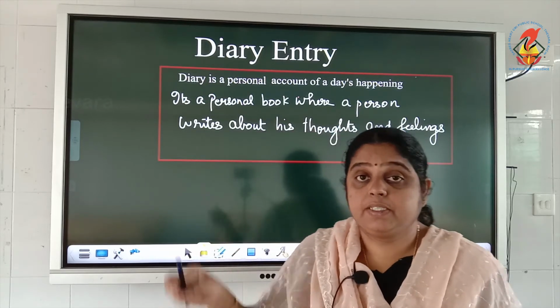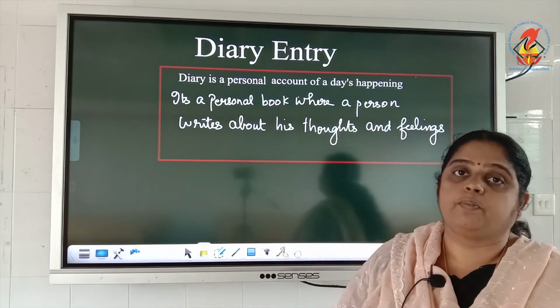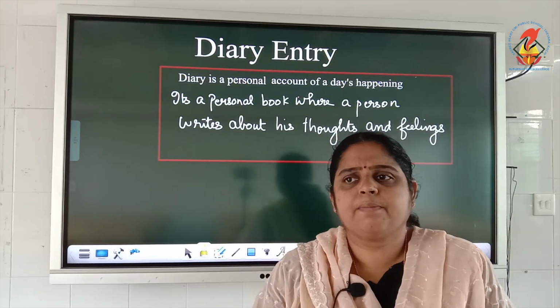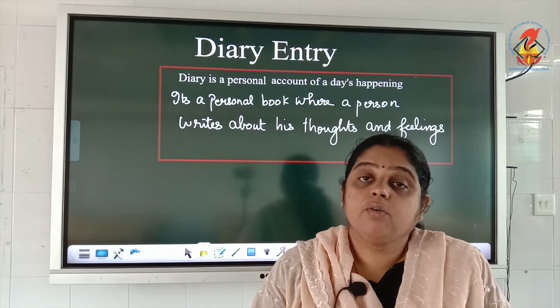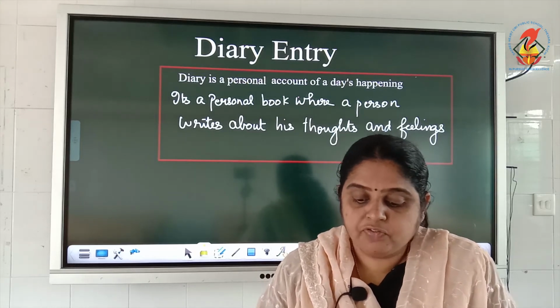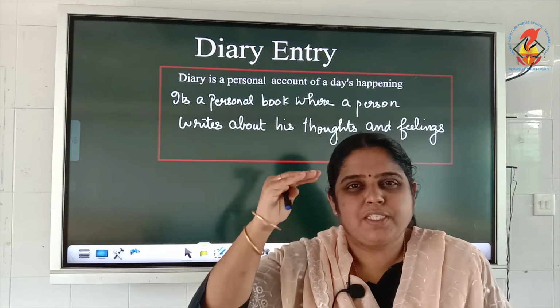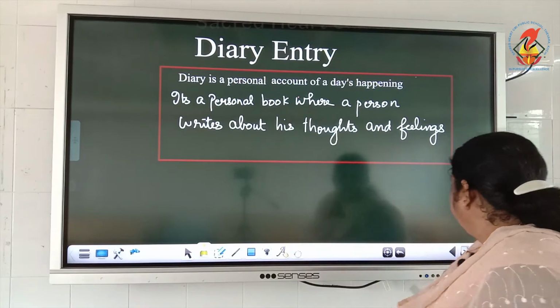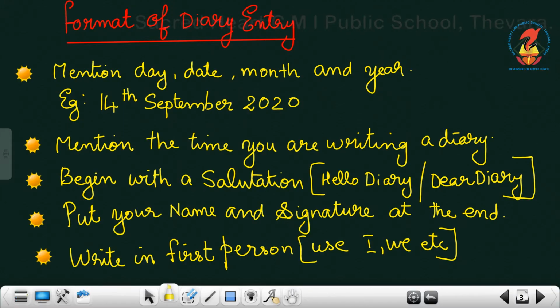Now, it's a personal book, personal writing, and it's a bad habit to read somebody else's diary without permission. So first we will see how to write. What is the format of writing a diary entry? See the format. First, you have to mention the day, date, month and year.